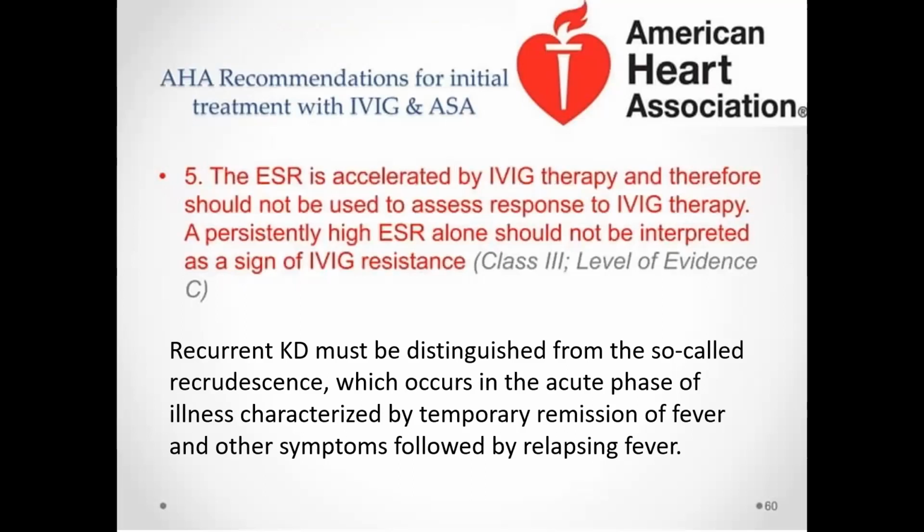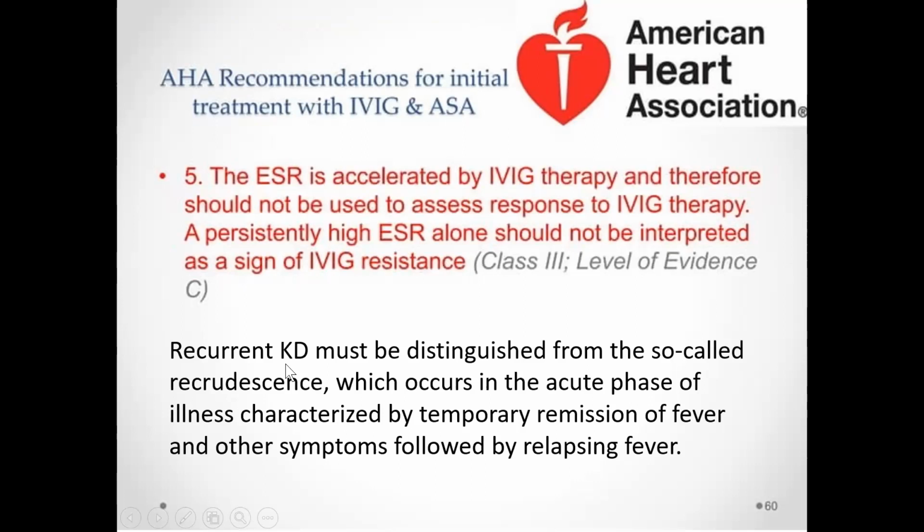After IVIG, one more important thing is we should not do serial ESR and all, because even with IVIG the ESR will be persistently high. So it should not be interpreted as failure of IVIG. So what is recurrent Kawasaki and recrudescent Kawasaki?